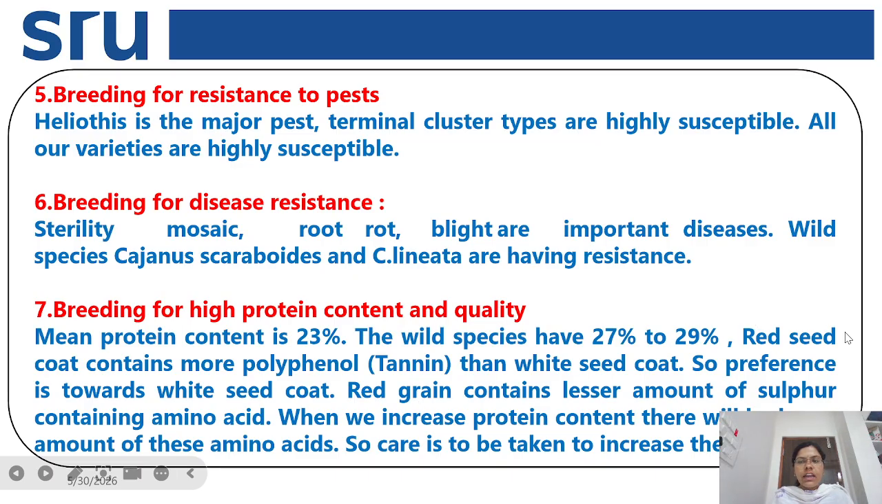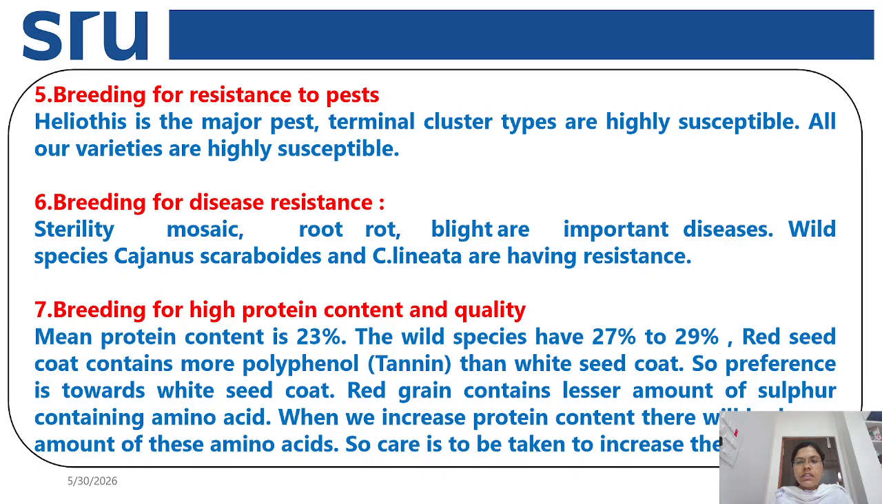We have two seed coat colors in case of red gram. The first one is a red seed coat, and the next one is a white seed coat. Red seed coat contains more polyphenols, that is, more tannin will be present in the red seed coat than in the white seed coat. So mostly we prefer white seed coat varieties, and red grain contains a lesser amount of sulfur containing amino acids. When we increase the protein content, there will be a decreasing amount of these amino acids also. So care is to be taken to increase this.